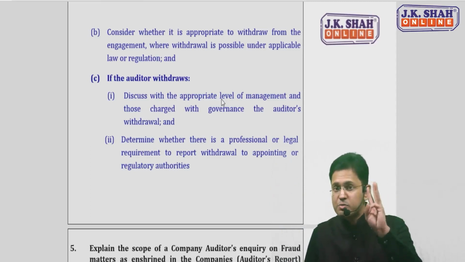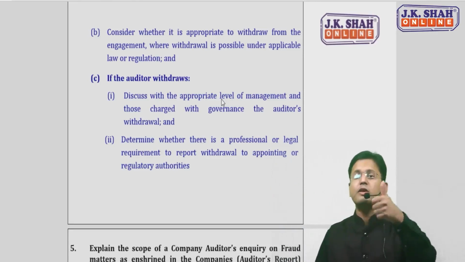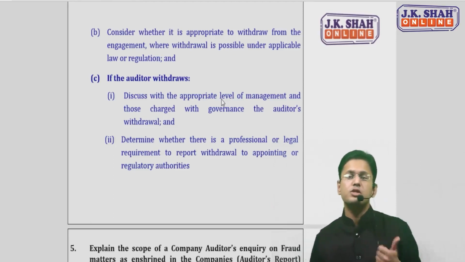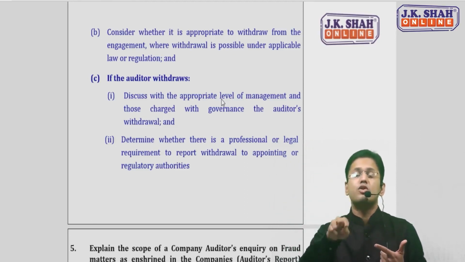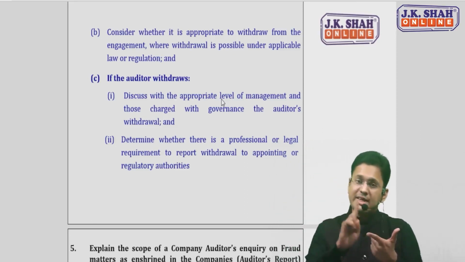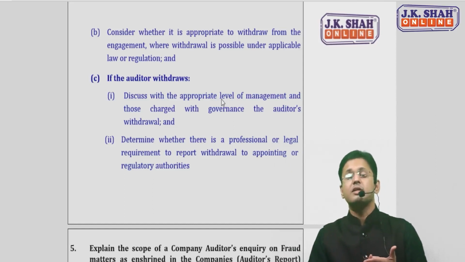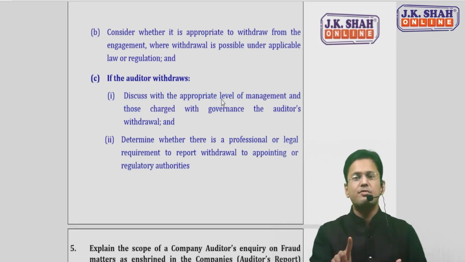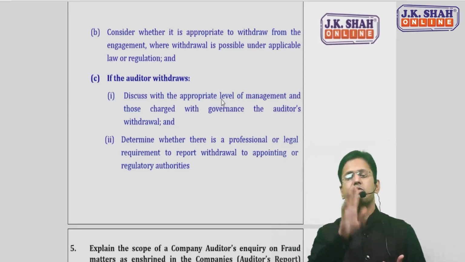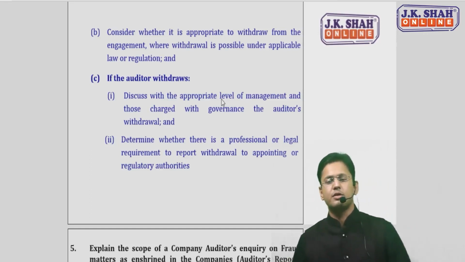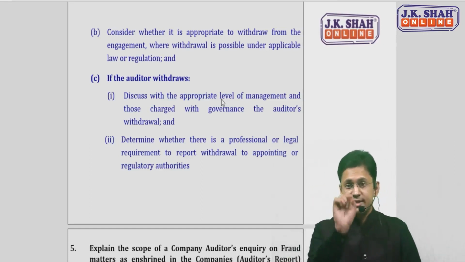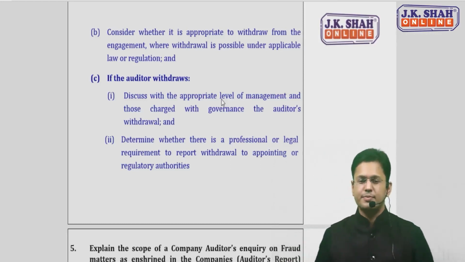So what are the three things you have to do? First of all, check whether there is any professional or legal responsibility to report the matter that is casting doubt on your ability to continue performing the audit. Then if withdrawal is permitted and appropriate in that case, you can withdraw. And if you are withdrawing, discuss the same with the management, along with checking any professional or legal responsibility to report this withdrawal and the reason for it to any appropriate or appointing authority. So this is how the answer will go, and this is an important question to be remembered.